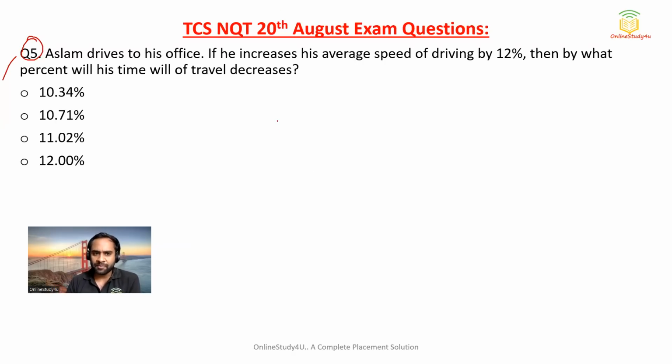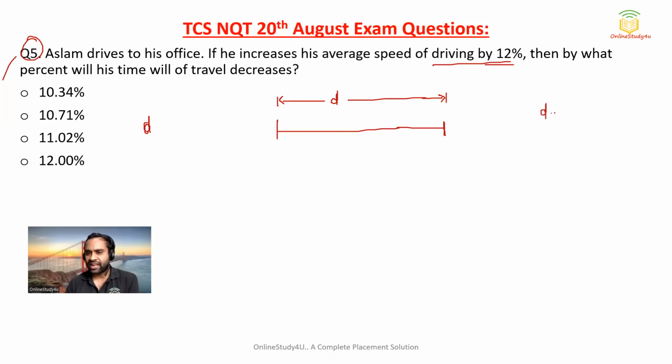Now, Aslam drives to his office. Suppose his office distance is D. If he increases his speed of driving by 12%, then what percent will his time of travel decrease? I will assume that the distance will remain the same in both cases, because he has to cover the same distance. I will assume the speed is 100 and the time is 100.